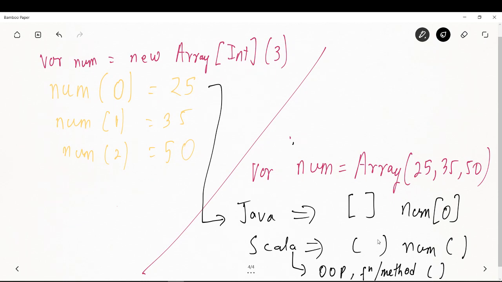So since in Scala you can say it's pure object oriented programming wherein everything is implemented as a function or a method, it is always a circular bracket when you want to access a particular element of an array, or you want to specify a length. So that's one thing you need to remember.